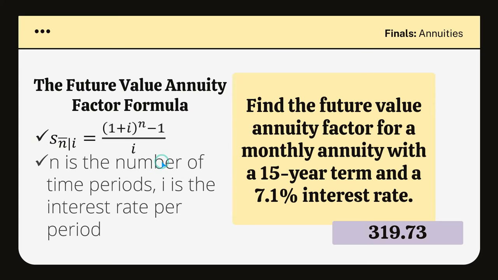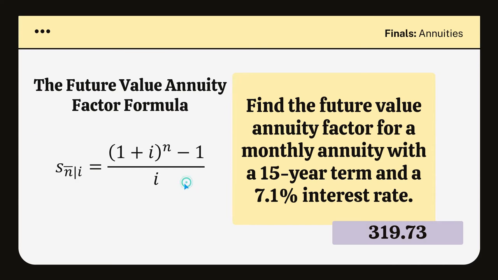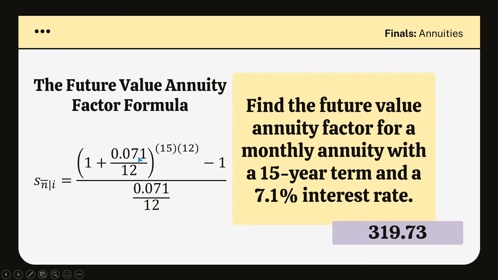That's it. So, in the given, we have (1 plus 0.071 over 12) raised to 15 times 12, minus 1, all over 0.071 over 12. We're finding the future value annuity factor for a monthly annuity. This is the reason why we need to divide our i by 12 and why we need to multiply 15 by 12, because we're trying to convert it into months. So the answer is 319.73. All right, next question.